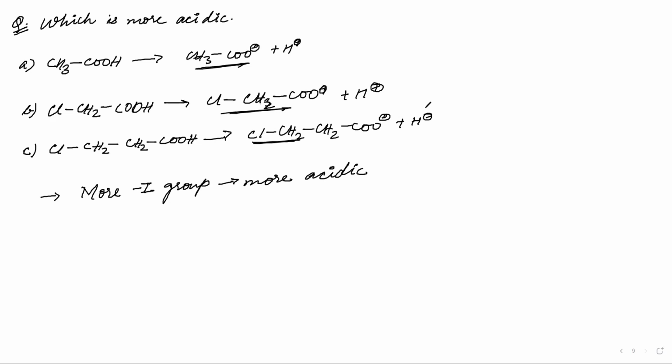How? Fatima, A is more stable. Why? Why is A more stable? All of them have negative charge, correct? And Jubaina, are you there?